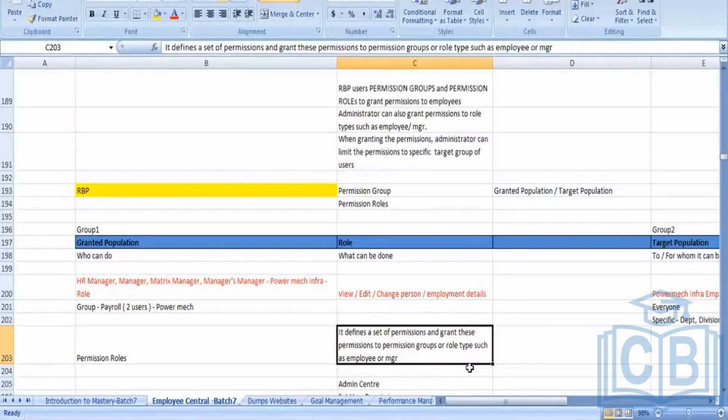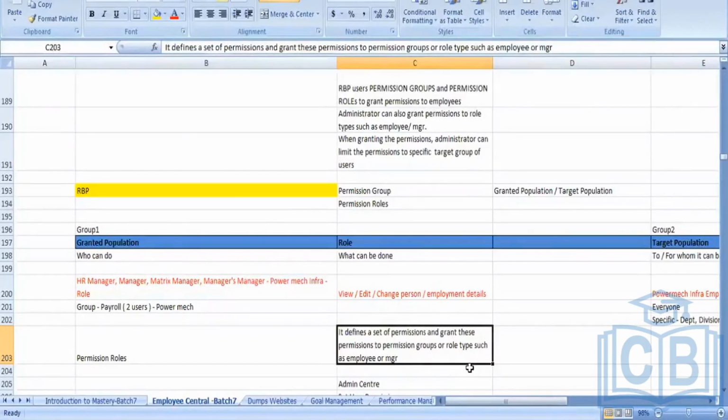In simple terms, payroll and PMS departments are different, so we have to give a permission role for each department. Suppose a payroll person, why would he need permission for recruitment? The recruitment person will get permission related to the recruitment tab. The payroll person will not be involved in recruitment.